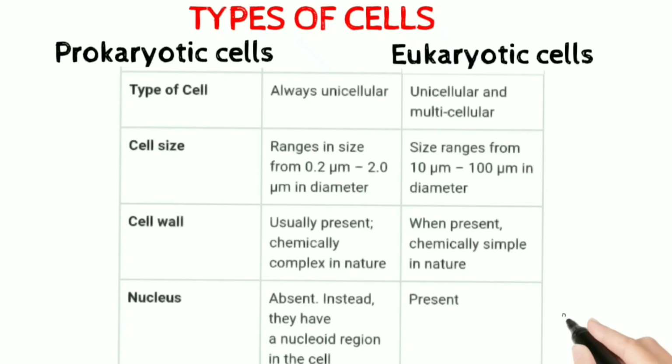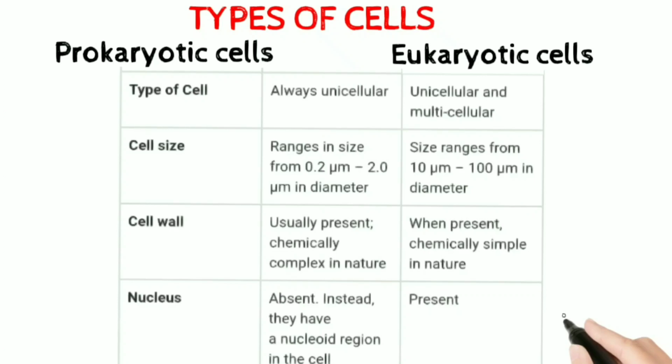The cell wall of prokaryotes is usually present and chemically complex in nature, whereas in eukaryotes, when present, it is chemically simple in nature. In prokaryotes, the nucleus is absent. Instead, they have a nucleoid region in the cell.